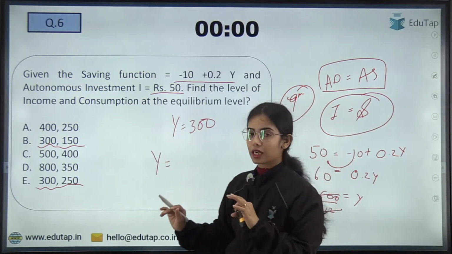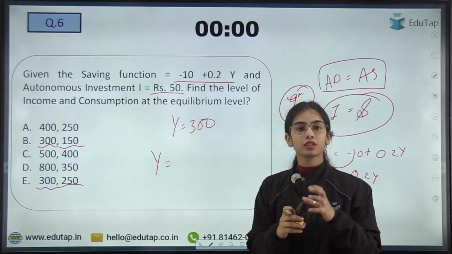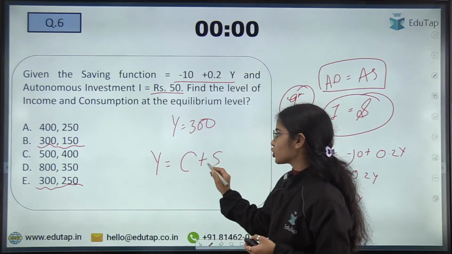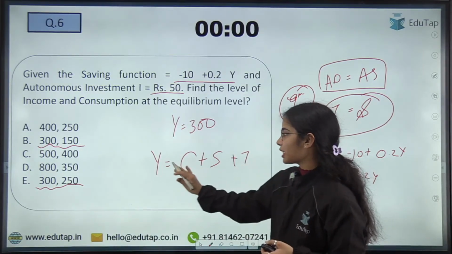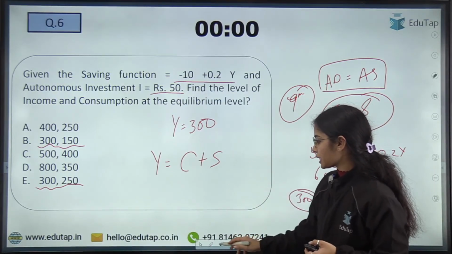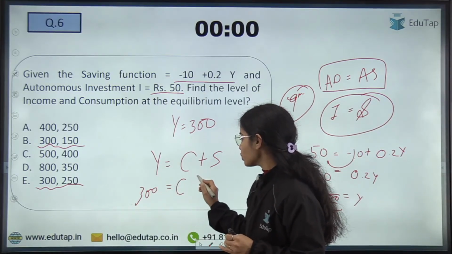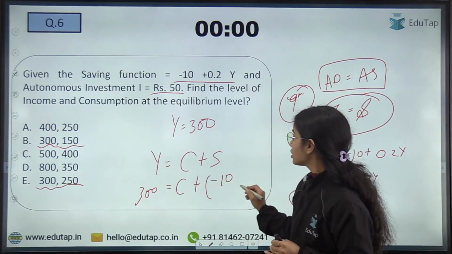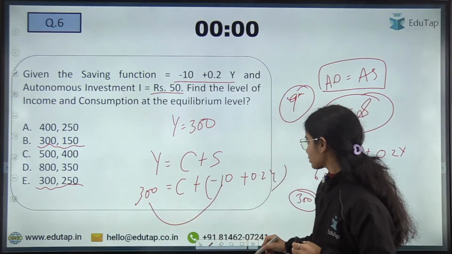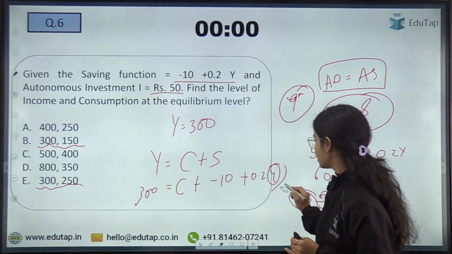Now from the income, you can either consume or you can save. If you have two sectors only, from the income you can either consume or save. From the income you would also have to pay taxes, but the tax is not given here. So from the income, you are either consuming or saving. Now income is 300, consumption we don't know, the saving is minus 10 plus 0.2y. Okay, so this minus 10 will go there. So income has been given to you, or we can just put the income here.